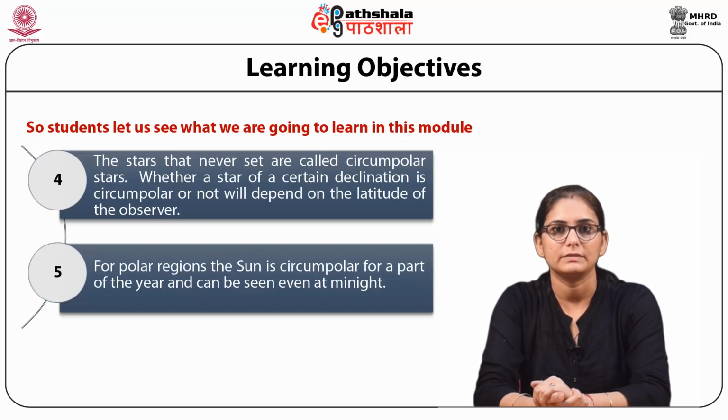even at midnight. In the last three modules, we have dealt with the various coordinate systems for celestial objects. This subject is collectively called positional astronomy. In particular, we discuss the horizon system, the equatorial systems of both kinds, that is the right ascension declination system and hour angle declination system, the ecliptic system and the galactic system.